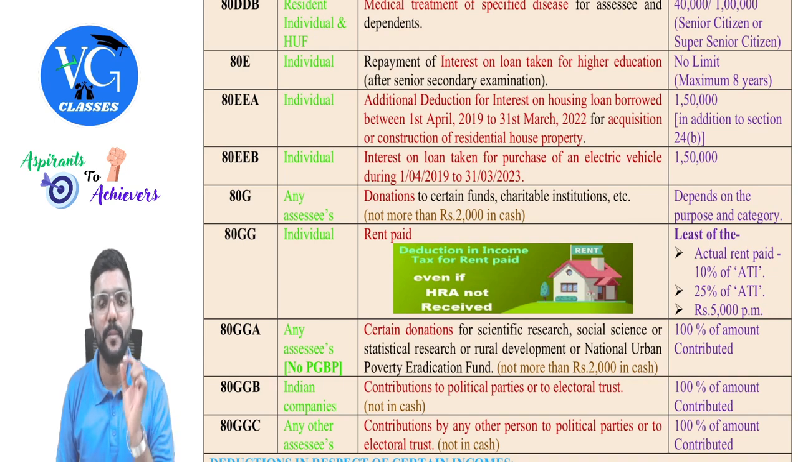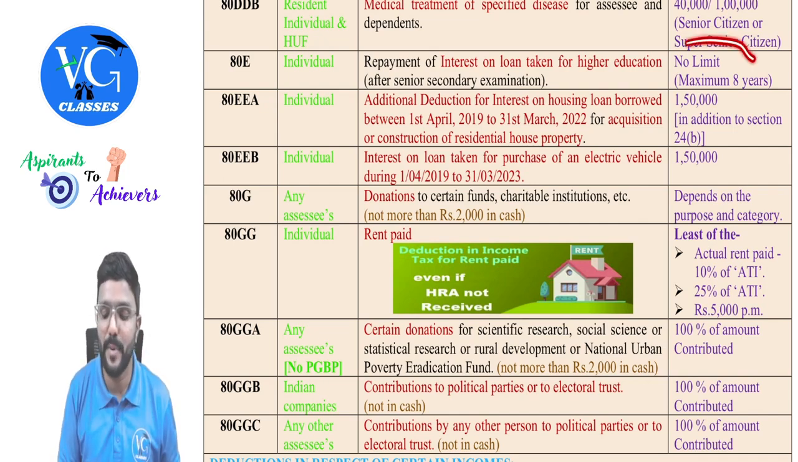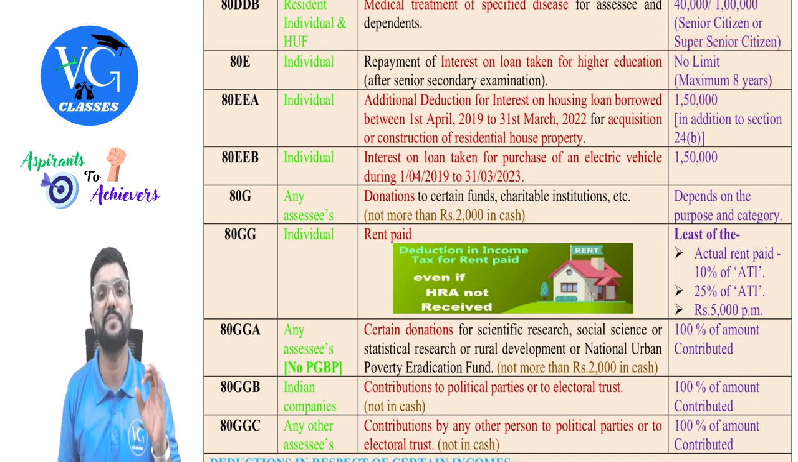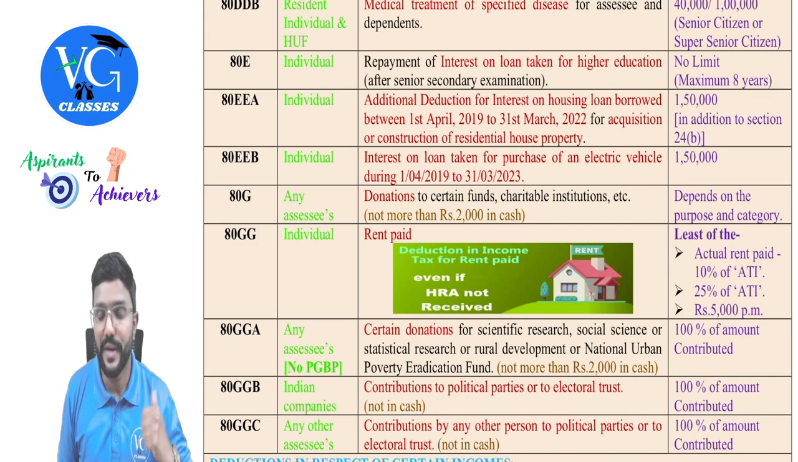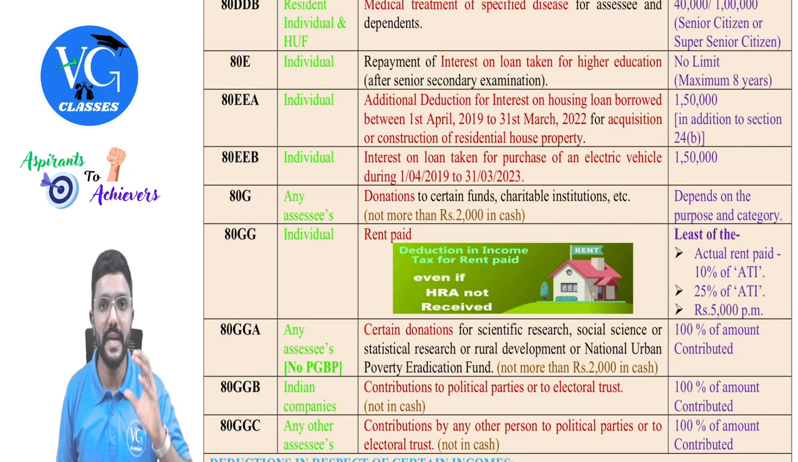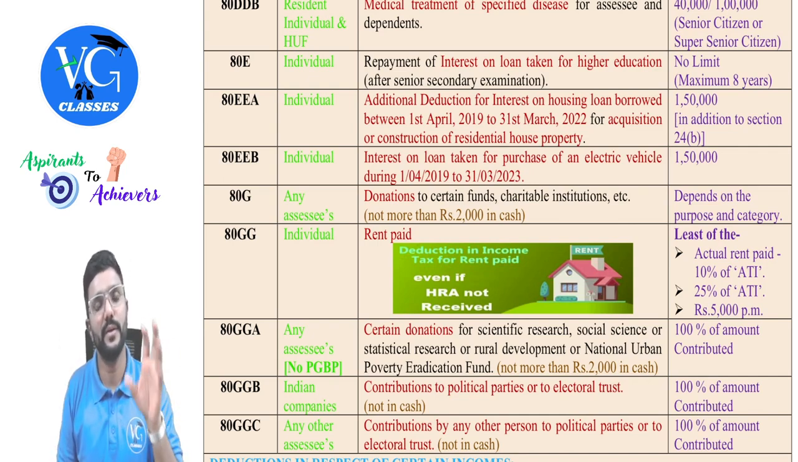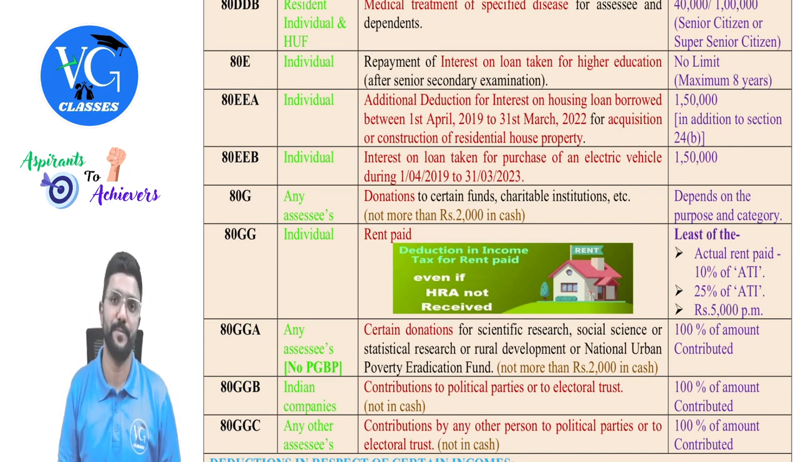Only the interest component is allowed as deduction here, whereas the principal amount cannot be claimed as deduction. Sir, what is the maximum amount of deduction? There is no limit with respect to amount, but you can claim deduction for interest on education loan for a maximum of 8 years from the year in which interest started accruing. Sir, what if within 8 years the loan is fully repaid? Then you can claim only for that many years.